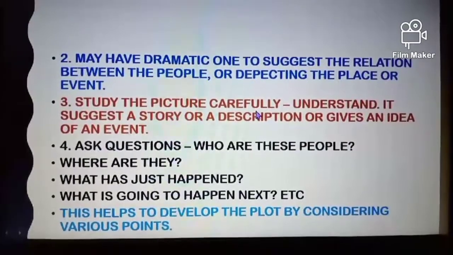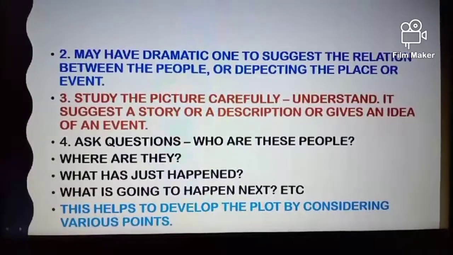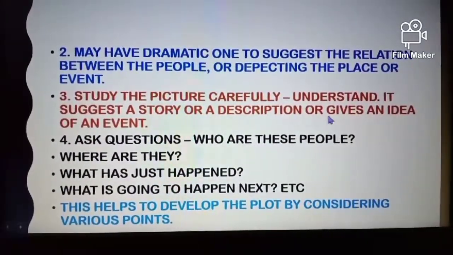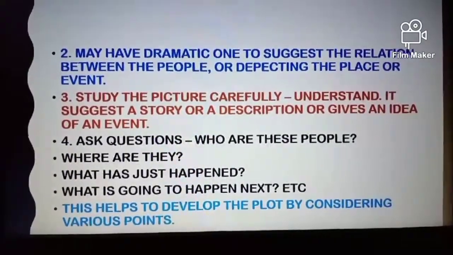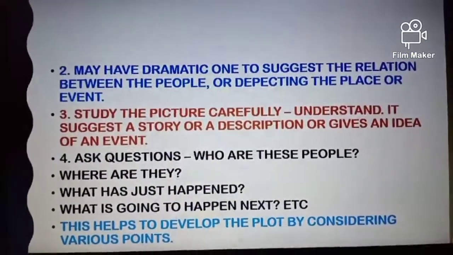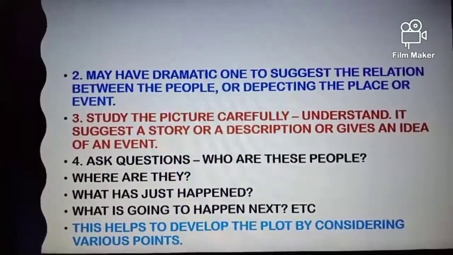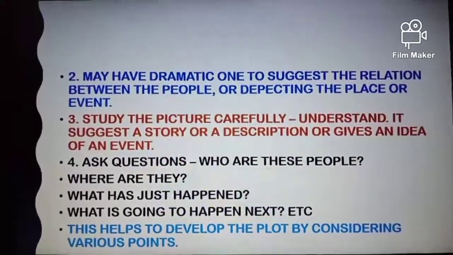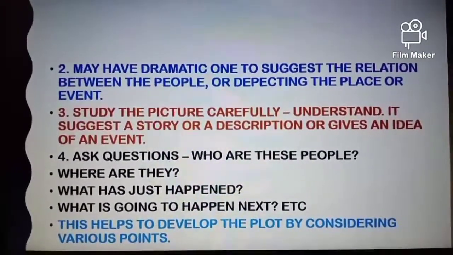Once you have understood the concept clearly with the help of the picture, try to understand what it suggests. It suggests a story or a description or gives an idea about the event. So you need to understand these factors clearly and then you can move on further. Here you need to correlate the things in such a way that you clearly get an idea and you try to convince the reader according to the picture composition.